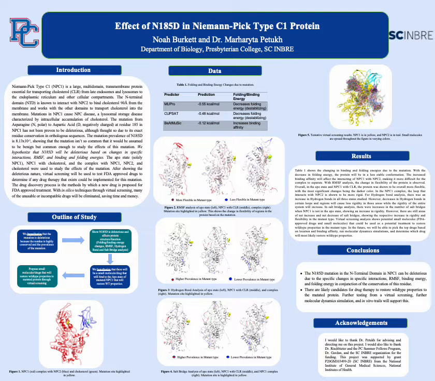For this presentation, I'll be outlining my research with Dr. Patuk from last summer. We studied the effect of the mutation from asparagine, abbreviated N, to aspartic acid, abbreviated D, at residue 185 in the N-terminal domain of NPC1, or Niemann-Pick type C1 protein.